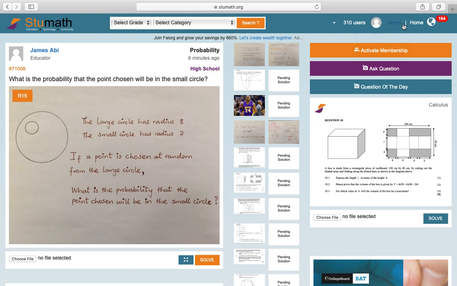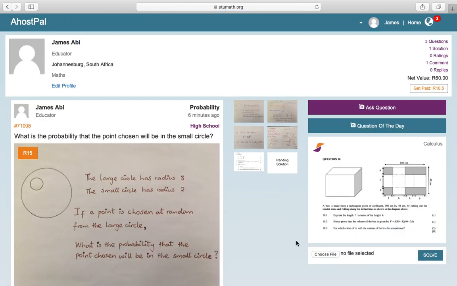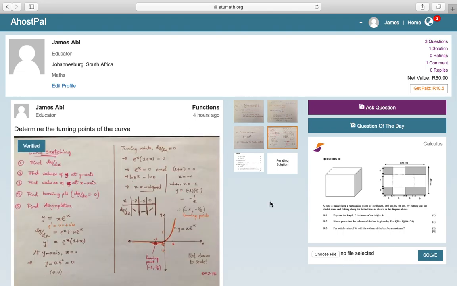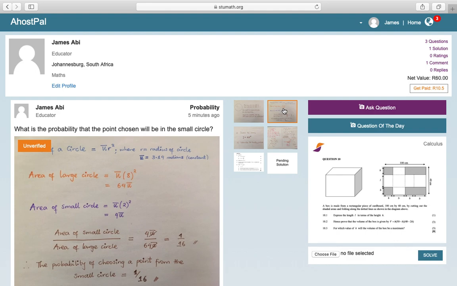Okay, so let's go to our profile page. You click on your first name and it takes you to your profile page. On your profile page, it tells you your activity on the platform. As you can see, I've got three questions here, one, two, three, and two have got solutions. So I can just click on them and I'll access the solutions directly as I explained earlier.